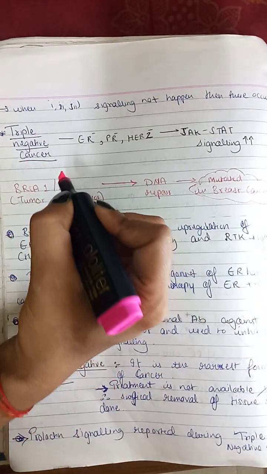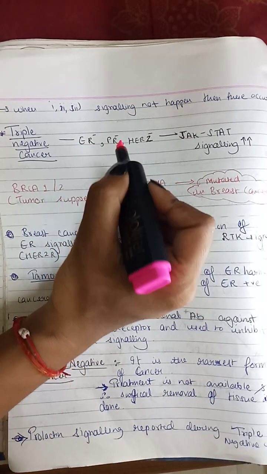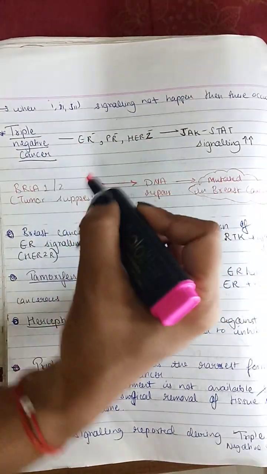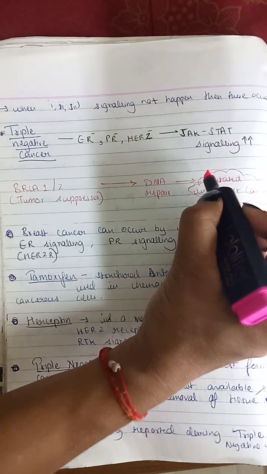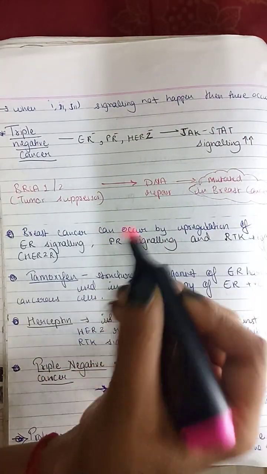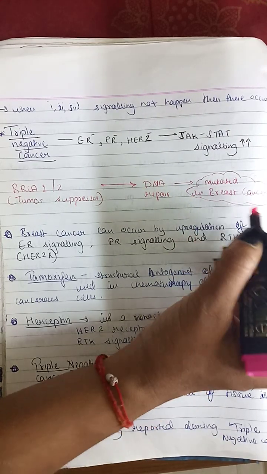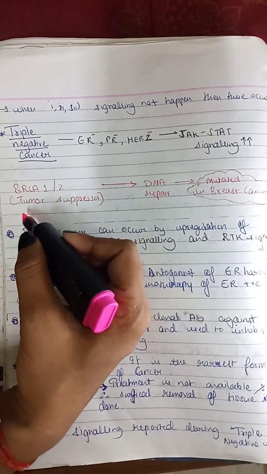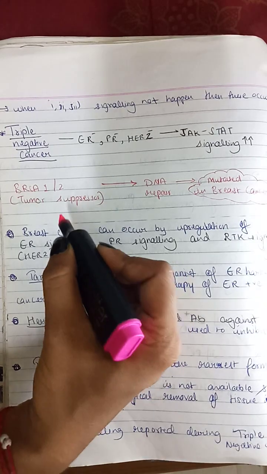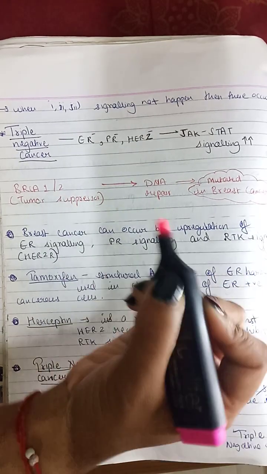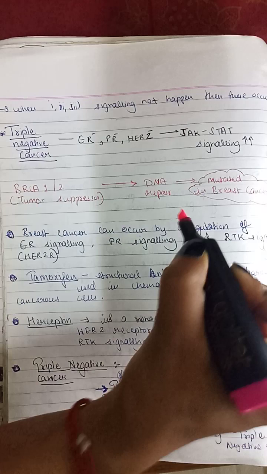Triple negative cancer means that when estrogen, progesterone, and HER2 are absent, then JAK-STAT signaling is increased. One more thing, in breast cancer, BRCA1 and BRCA2, which are tumor suppressors useful in DNA repair, are mutated.